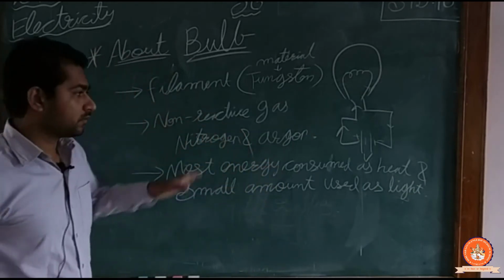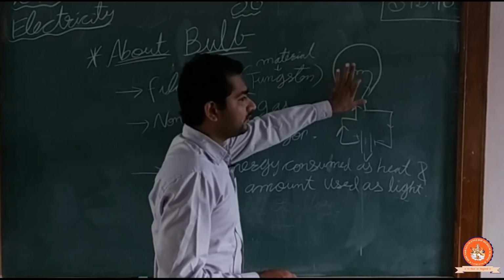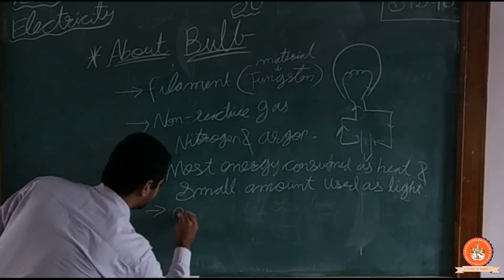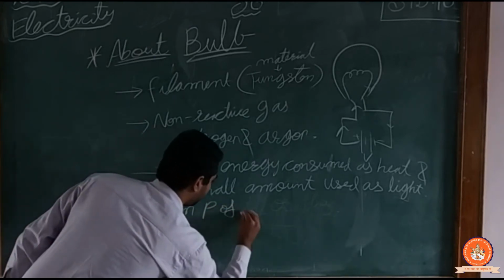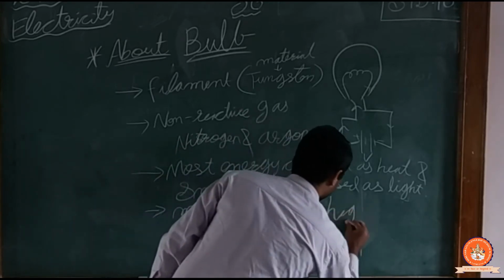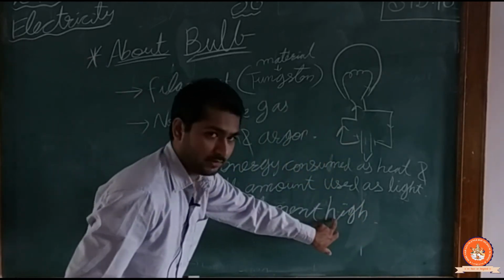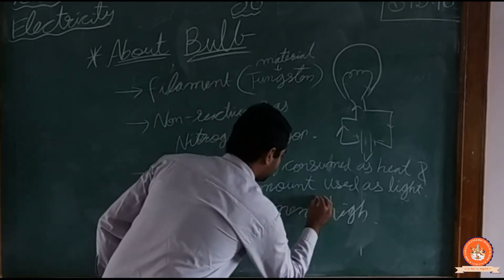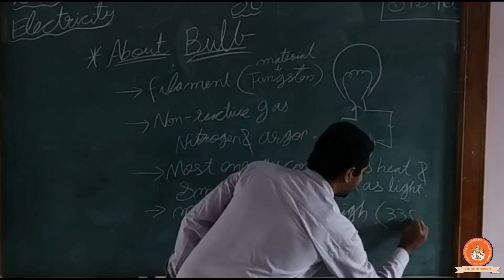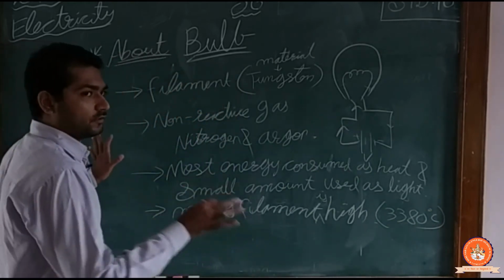So mostly it is consumed as heat, so the filament is used. The wire in the filament should have a high melting point. The melting point (MP) of the filament should be high, about 3380 degrees Celsius. Done? This much you have understood.